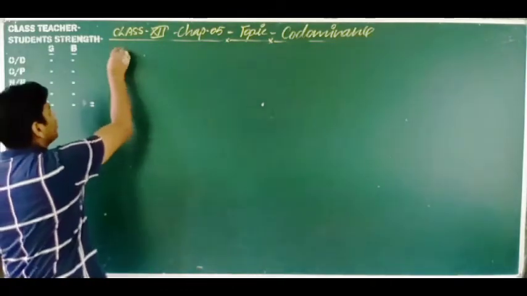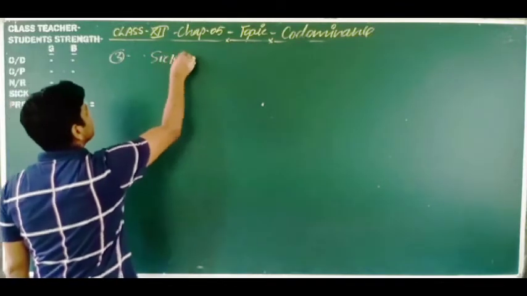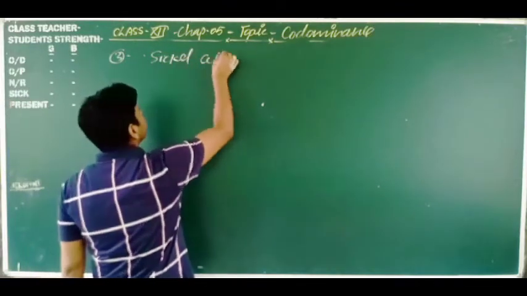The next example of co-dominance is what? Sickle cell anemia. Sickle cell anemia.